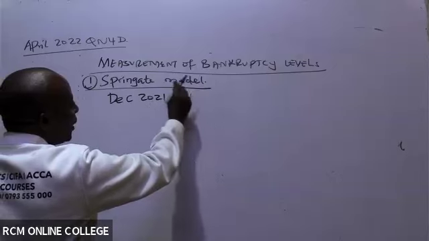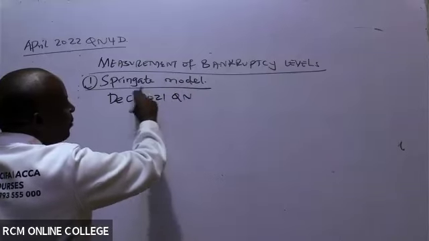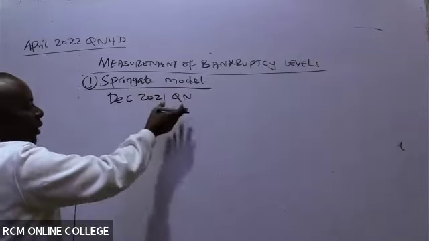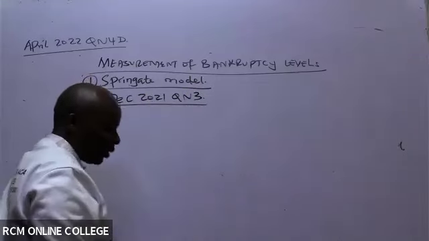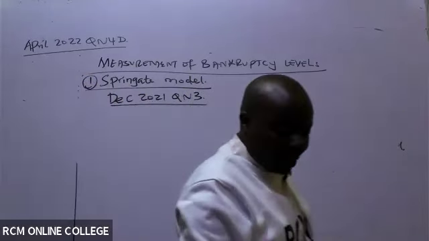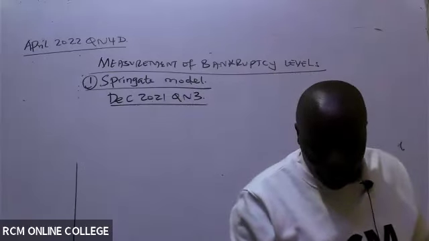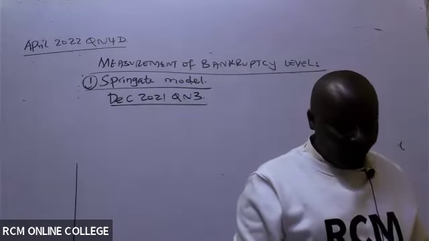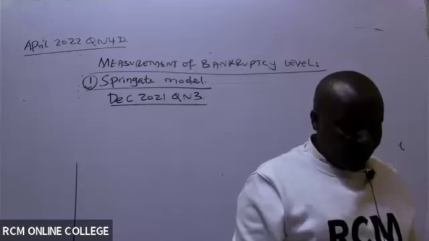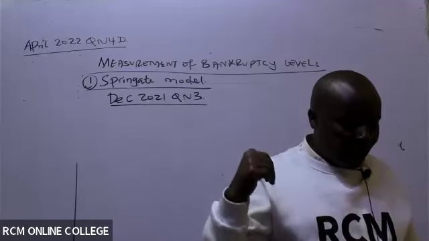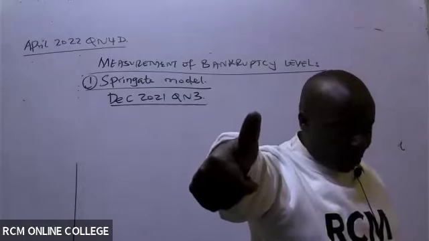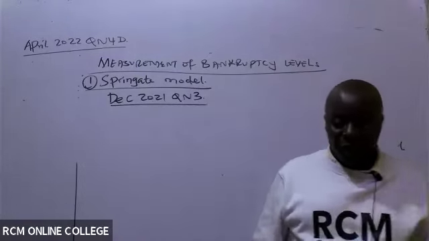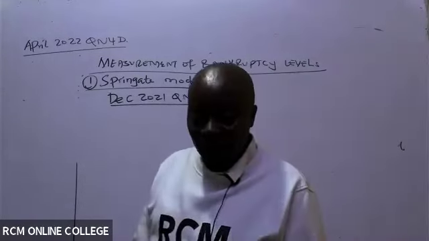So we get to see how this Springate model has been used to evaluate bankruptcy of an organization. Question 3. Oh, the assignment, yes. Sorry for that. The assignment in December 2021. Question number 3 is the one that we are doing here. Once you get the question paper, kindly, as usual, put your thumbs up to show that you are ready to tackle the question.